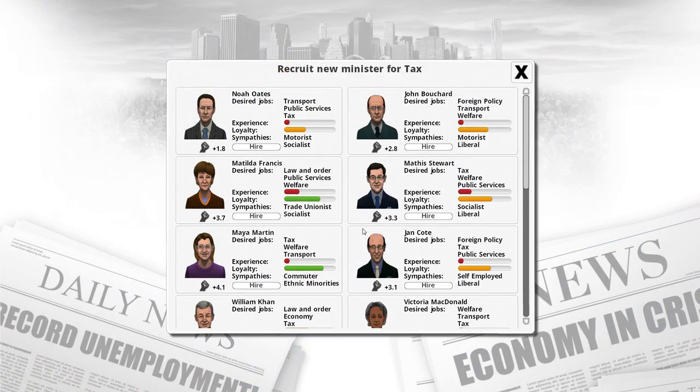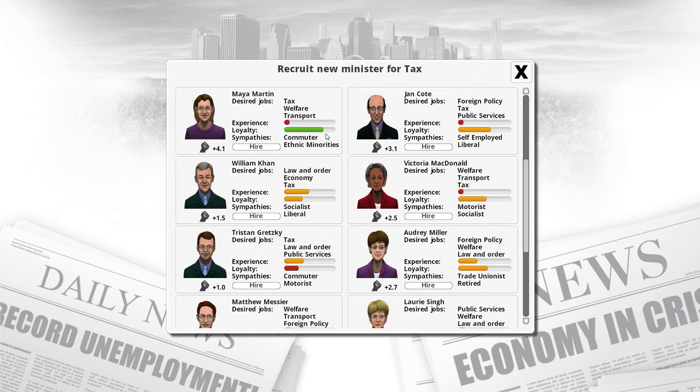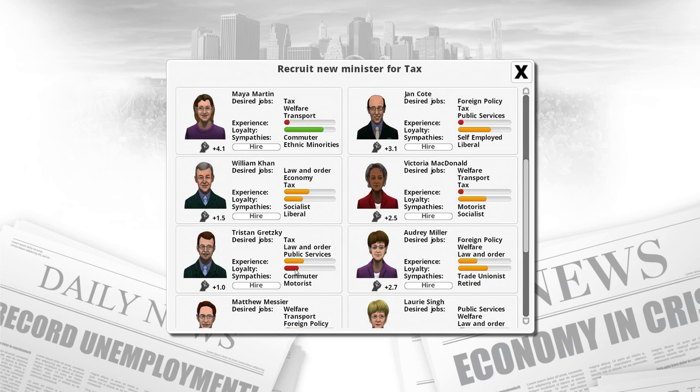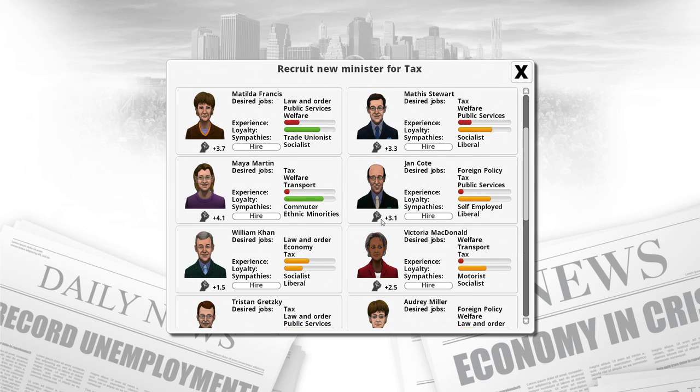Alright, so tax, let's see. What do we got here for tax? What's the best we can get? If I can get a decent political income cap, motorist and liberal. The problem is I'm going to be pissing off the motorists. I don't know, and that's going to cause problems. Alright.